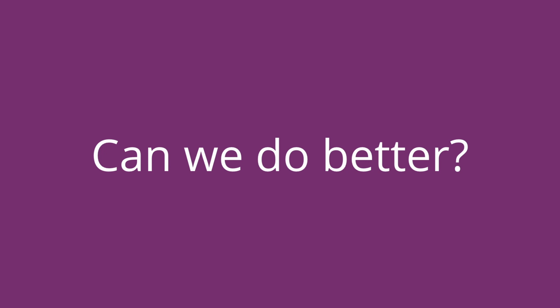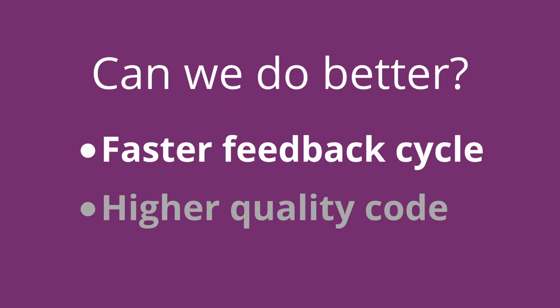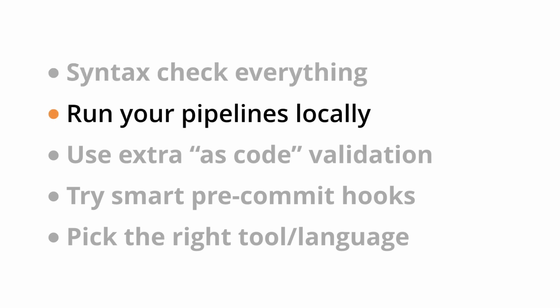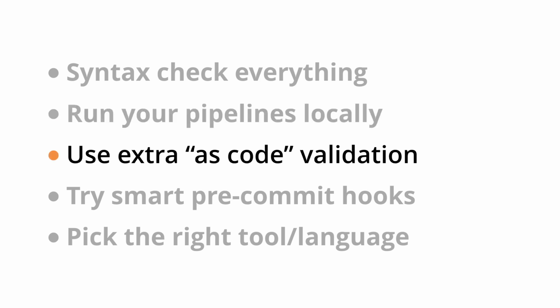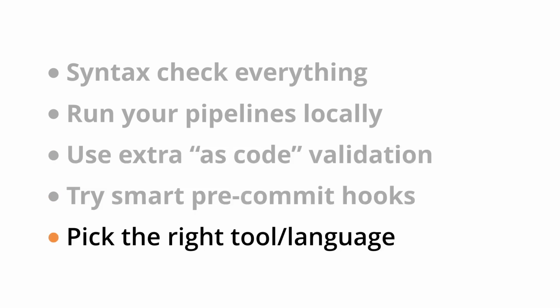So let's do a bit of a summary. The question that we started with was, can we do better? The answer is yes. Well, to be honest, sort of. The questions were, can we have a faster feedback cycle? We definitely can. As Effy explained, we need to syntax check everything. We need to run our pipeline locally. We need to do infrastructure as code validation and try smart pre-commit hooks, as well as making sure we pick the right tools and languages.